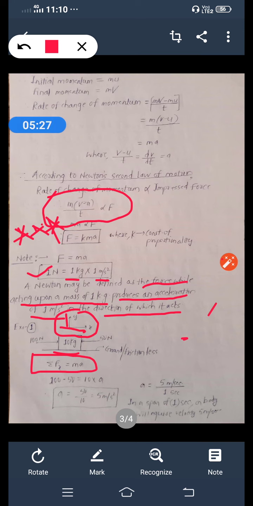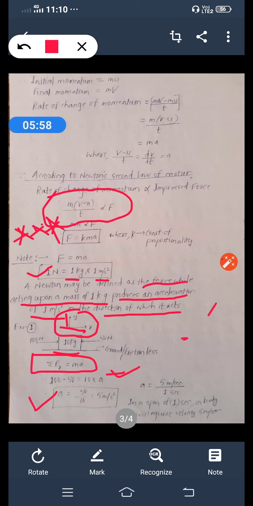Okay, so what is summation of f of x? Take 100 Newton as positive, 50 Newton as negative, is equal to 10 into a. 10 is the mass, a is the acceleration. Now from this we can easily find out acceleration. So what is acceleration? 100 minus 50, 50 divided by 10, that is 5 meter per second square.